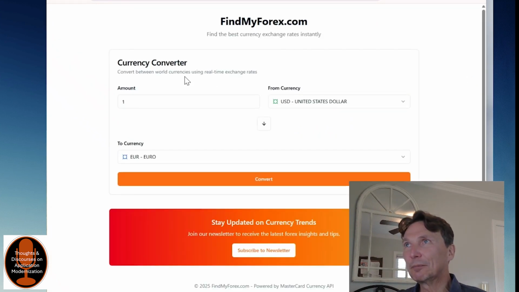So here we go. Here's Find My Forex on the website, all done in about 10 minutes. Okay. Hopefully I'll have some more, and I'll probably start to do more services, building these services and using vibe coding to connect them together. And that way we can get more functionality done than just a simple currency converter website with a very simple newsletter.